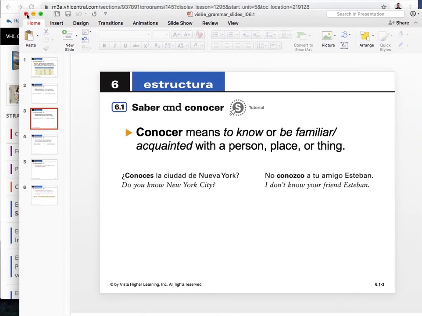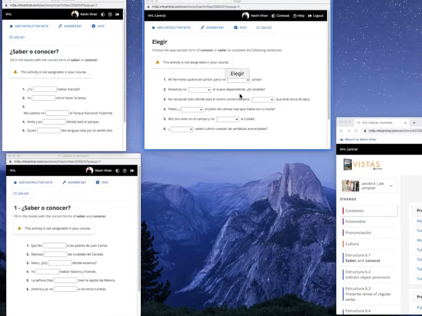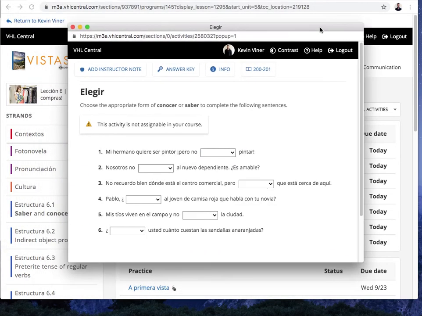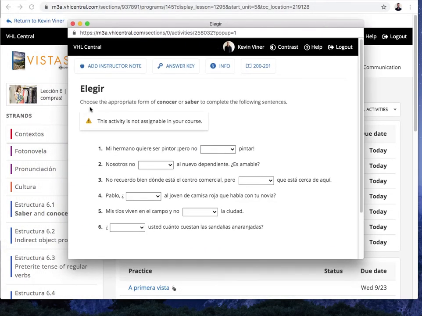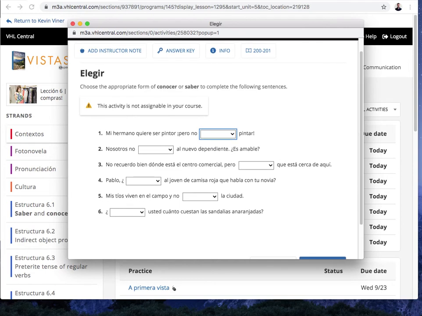All right, so we're going to do 3 activities, so you have lots of practice, and these are activities that are not assigned to you, so they're new ones. And we'll start with this one, and then you have activities that you practice on your own as well. Okay. So here it says, choose the appropriate form of conocer or saber to complete the following sentences. All right, so we have to do 2 things. Pick the right verb, so is it saber or conocer, and then also the right conjugation. All right, so let's look at number 1.